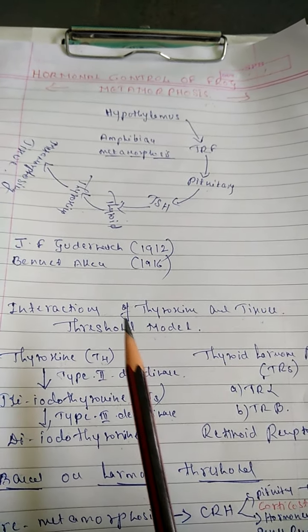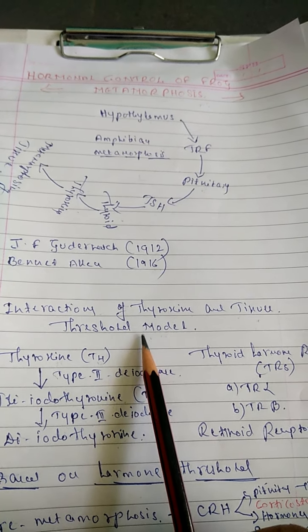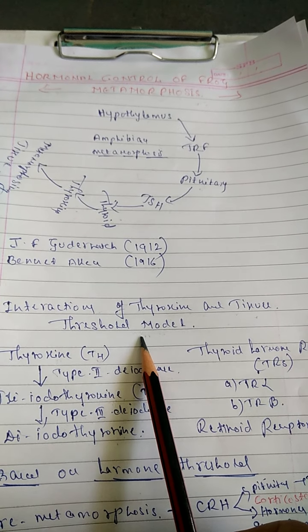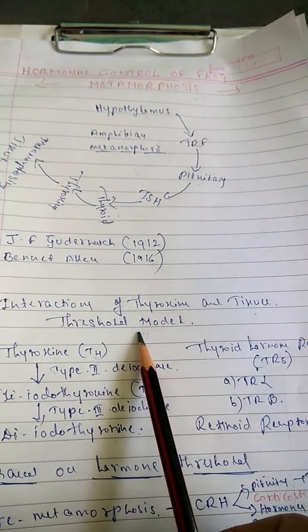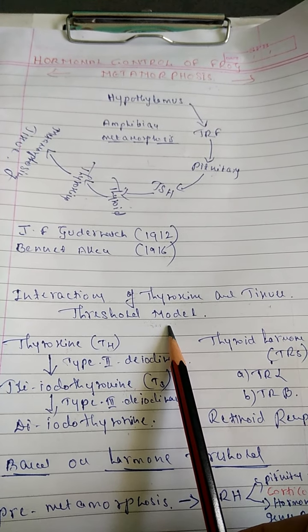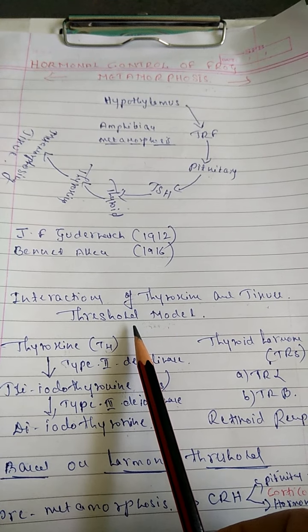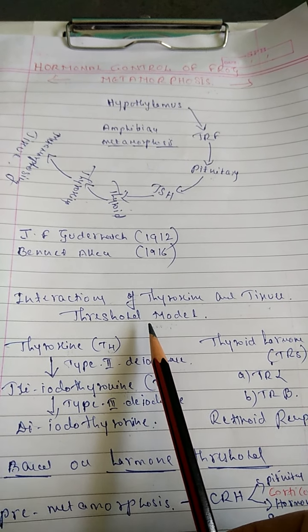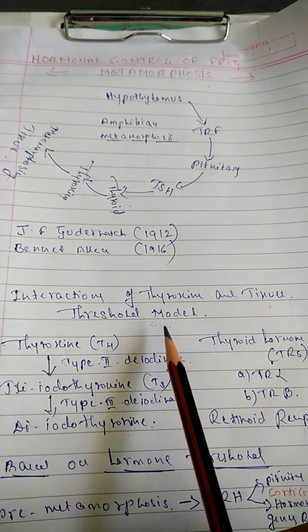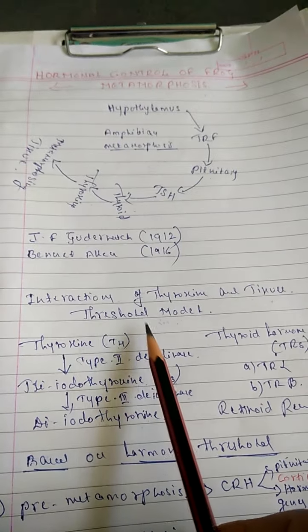One tissue receives a low amount of thyroxine in the early stage, and in a late stage it receives a high amount. Depending on the concentration of hormone the tissues receive at the time of metamorphosis, we call this the threshold.